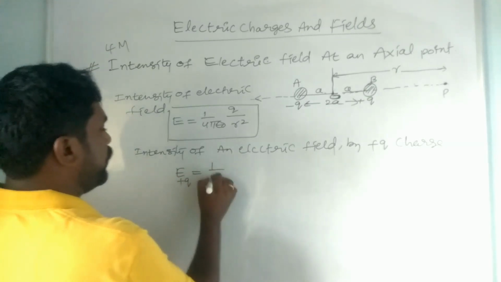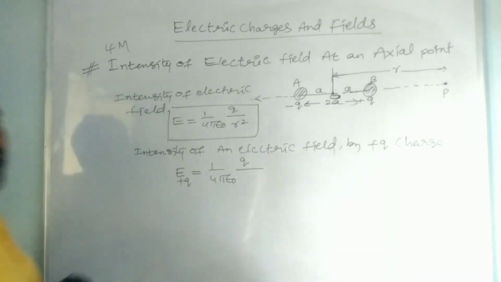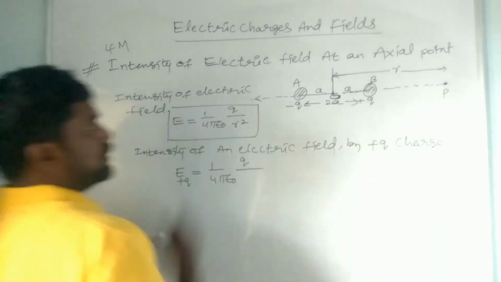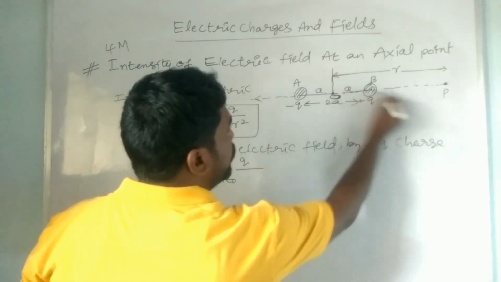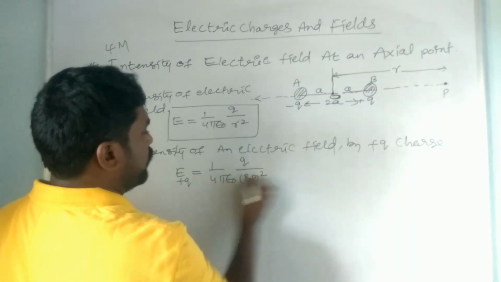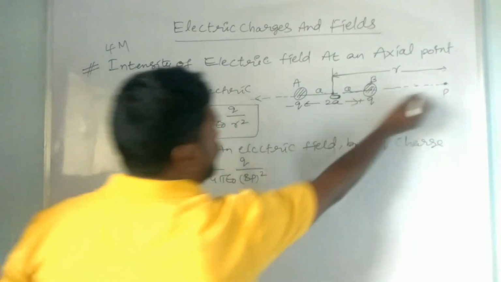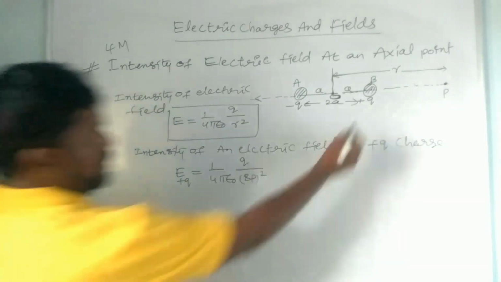It is equal to 1 by 4 pi epsilon naught, q by, what is the distance here? How much distance from B to P? So it is BP square. R is the distance, and here BP is the distance, because it is by the plus q charge.